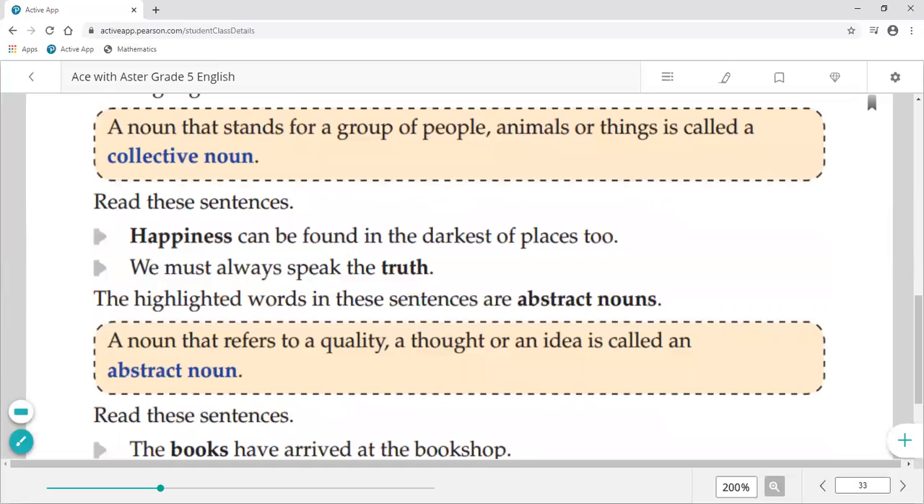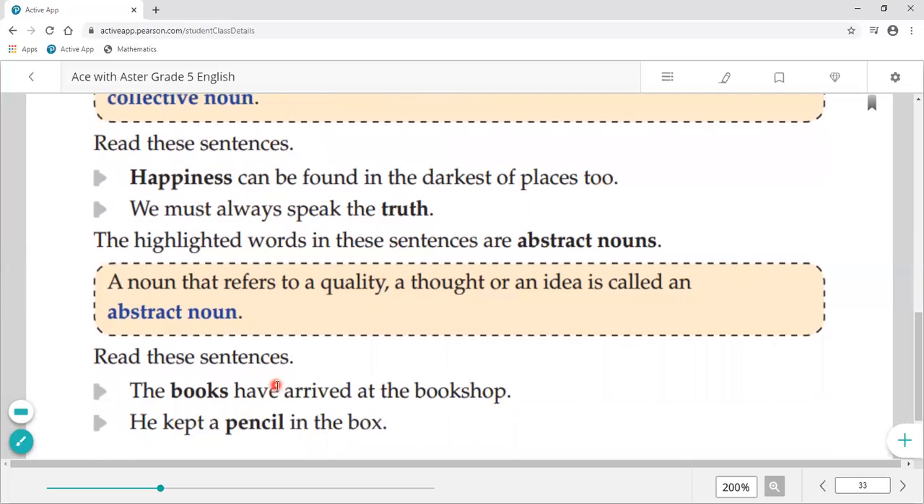Now read these sentences. Happiness can be found in the darkest of the places too. We must always pick the truth. So the highlighted words in these sentences are abstract nouns. What are abstract nouns? The nouns which we can't see but we can feel them. Okay, so I'm defining it. A noun that refers to a quality, a thought or an idea is called an abstract noun. As you can see over there, happiness and truth are abstract nouns.